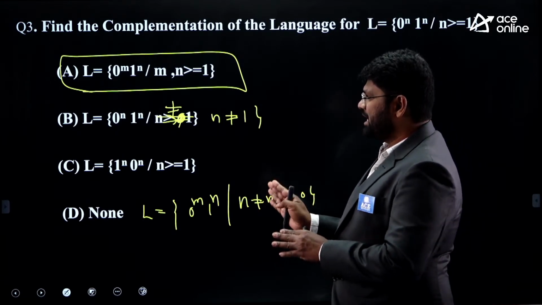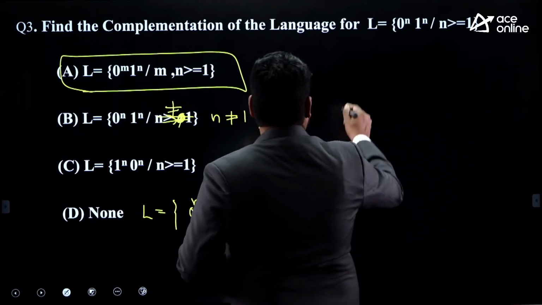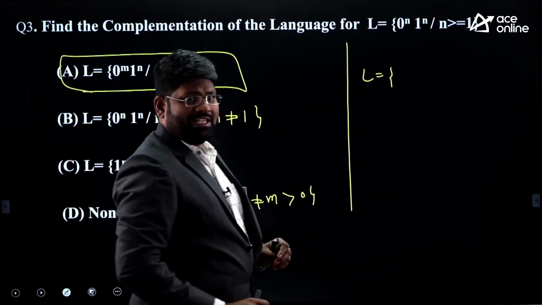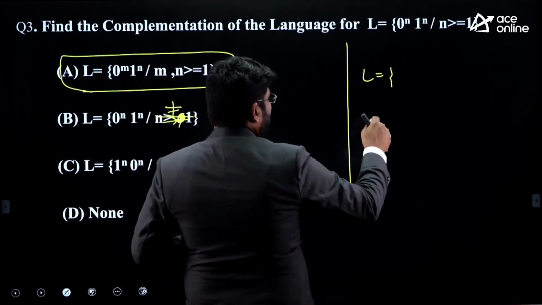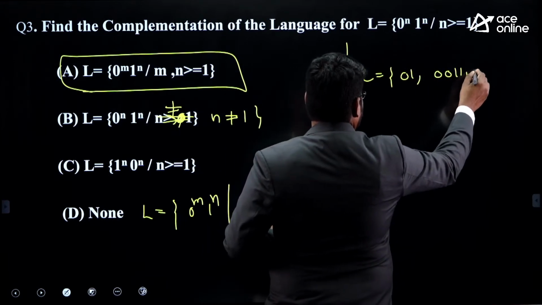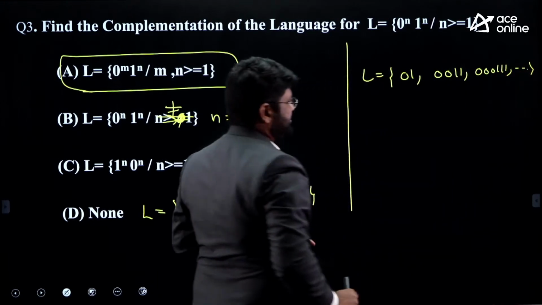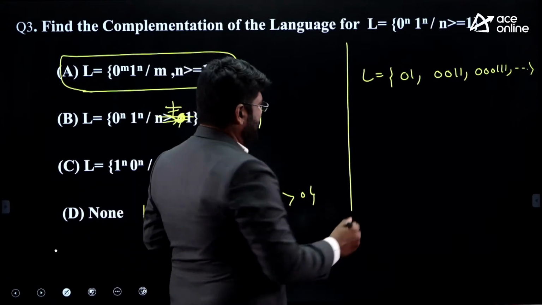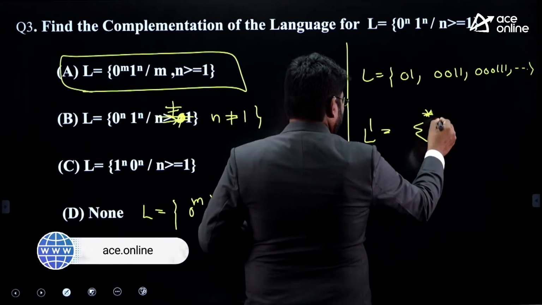This is all you can simply understand. I just go for elimination of the options according to the problem statement. The language members I have been writing here: 0 power n, 1 power n, where n is greater than or equivalent to 1. First string I can have is 0 1. After that I can have 0 0 1 1. Later on I can have 0 0 0 1 1 1. These are the list of strings I can have from the L statement. What is your L dash? L dash is quite simple. This is sigma star minus L.